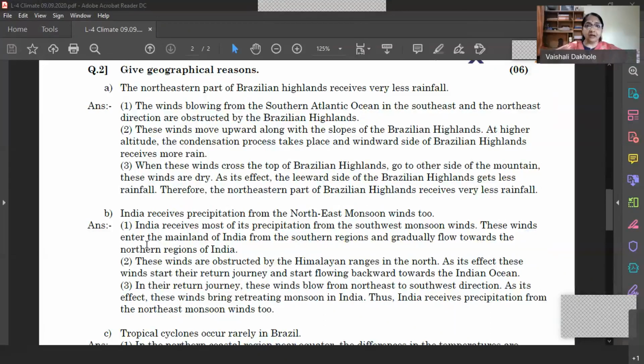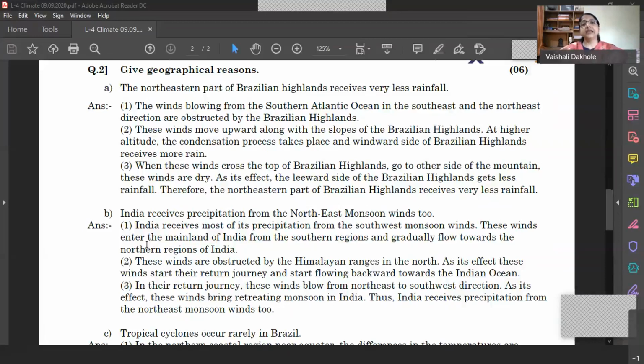While coming down towards the south, they are traveling over the Bay of Bengal. Earlier these winds were dry. When they reach the Himalayas, they are dry. But when they change direction, returning, retreating, and coming from the Bay of Bengal, they again become moisture laden. And when they start blowing from the southern part of the Indian peninsula, they are obstructed by the Eastern Ghats.